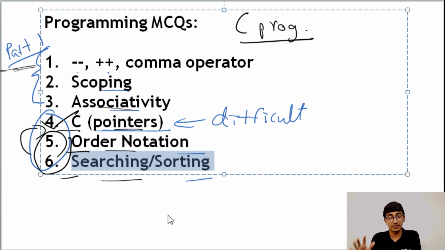Once you've understood these 7 things, then try to understand how each one of them is order n square, order n log n, order log n. You will understand it. So first go for searching sorting, come to order notation in the end, and do some sample questions on order notation, like 7 or 10 questions. You'll get a hang of it. It's a new concept, that's why you're finding it difficult. It's not really that difficult. You analyze 2 or 3 questions, you'll get it.